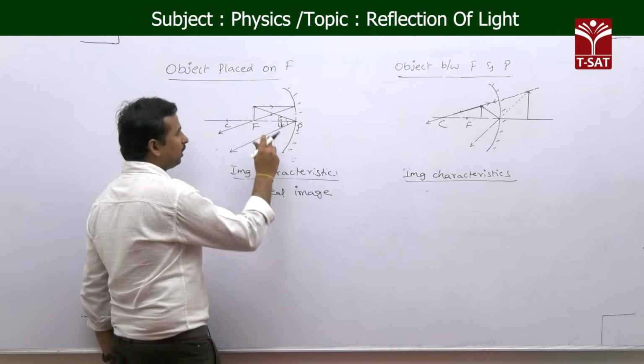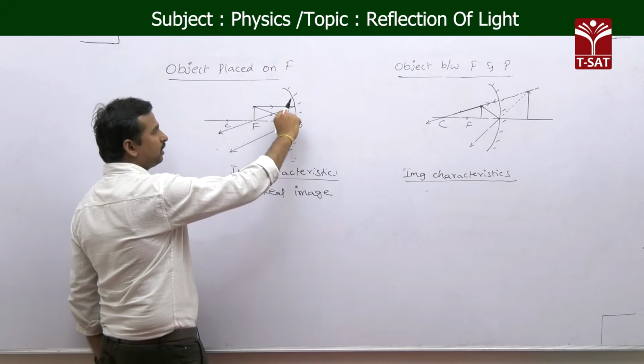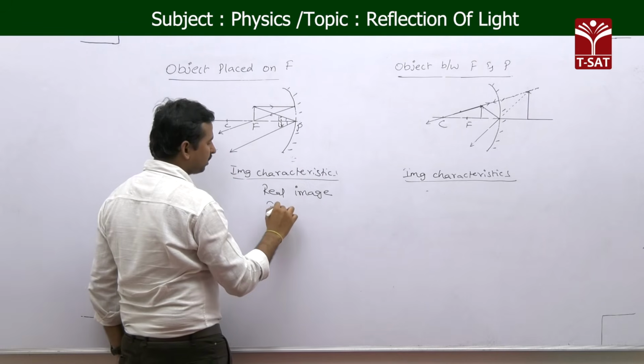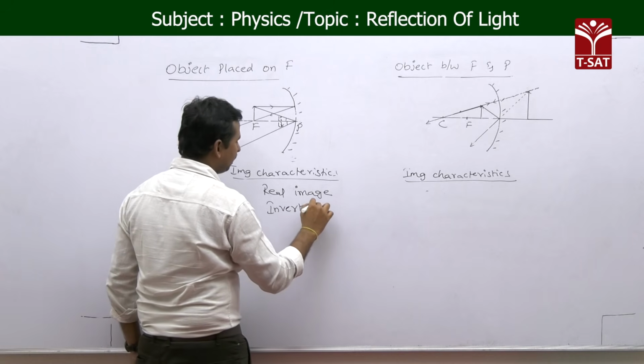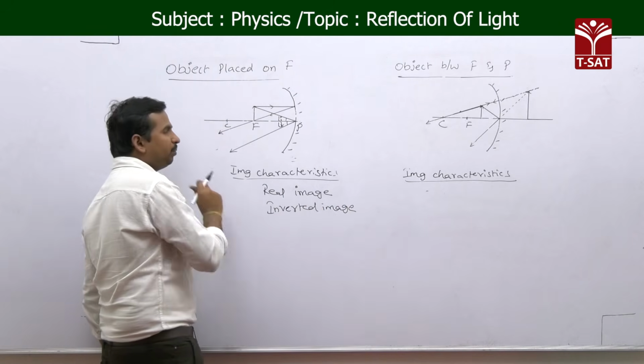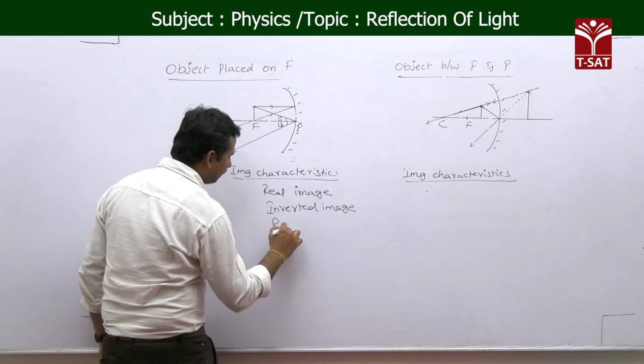And as the object is above the principal axis but the image is below the principal axis, this is again an inverted image. And as the light rays meet at infinity, the image is assumed to be formed at infinity.